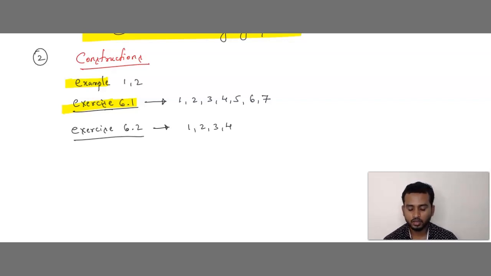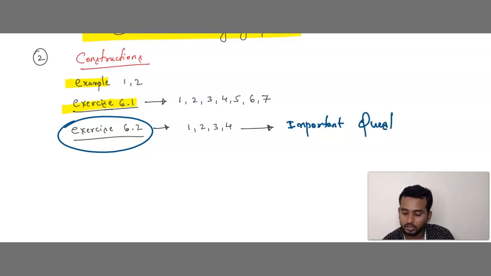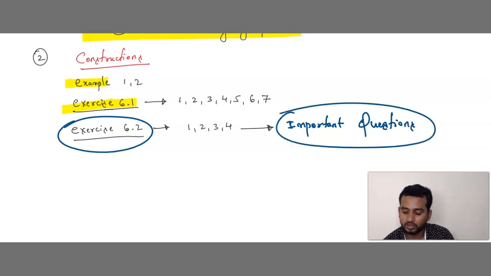Is this clear? Particularly for exercise 6.2, only these questions are not sufficient. You need to try to solve still more questions if you want to know the different ways questions can be asked. For this, you can refer to my YouTube channel, important questions. In that, I have given a number of questions which belong to tangent construction.